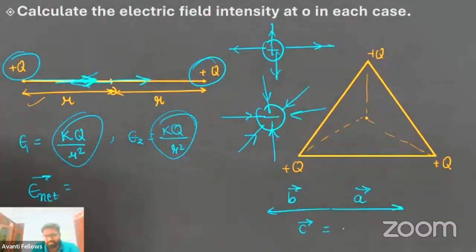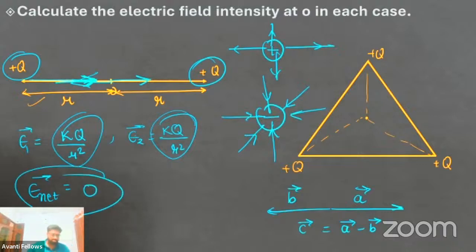So C vector is nothing but A vector minus B vector का B vector. ठीक है. So which one is greater? You have to put accordingly. But यहाँ पे E1 vector और E2 vector is what? Same. So that is why net electric field is 0. Clear है सभी को? Everyone? Clear है?